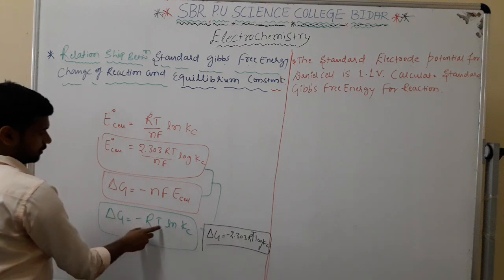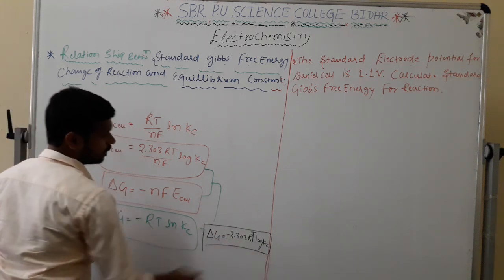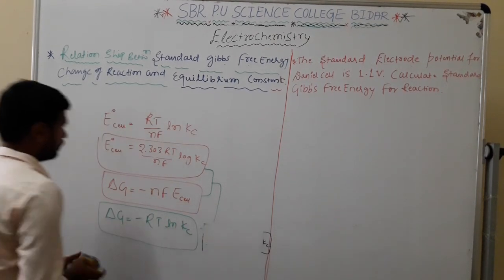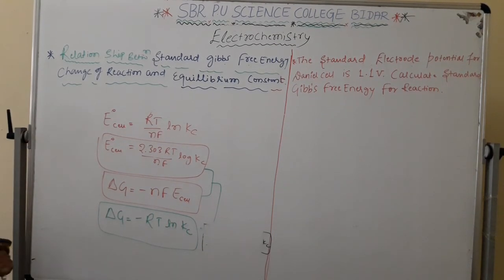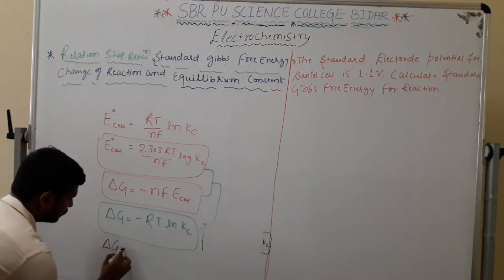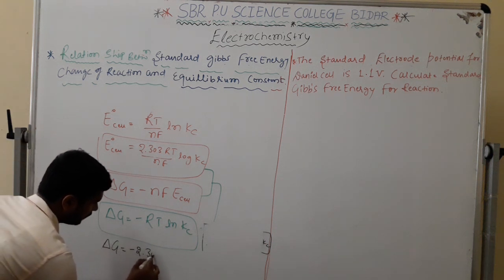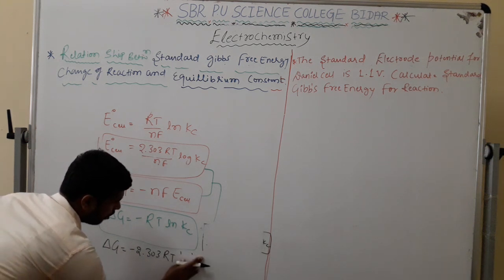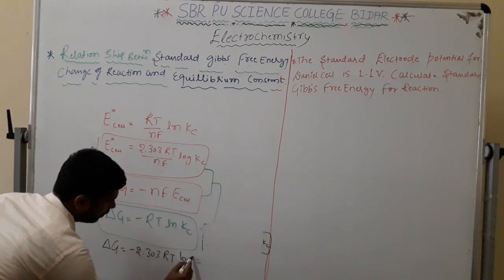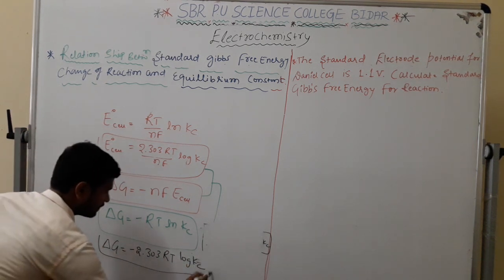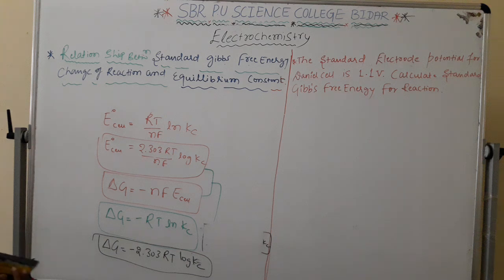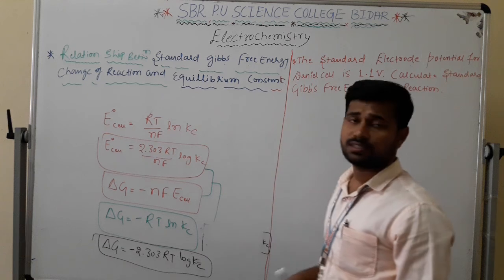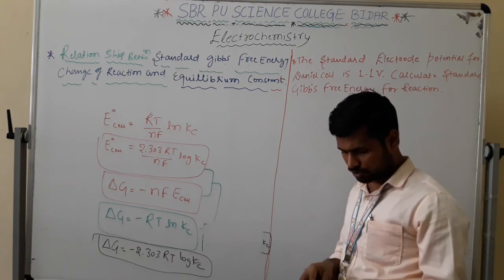By this one, if I am going to be removing the ln, I get 2.303 RT log Kc. I am writing one more time here, clearly see: delta G is equal to minus 2.303 RT log Kc. This is log because we have taken 2.303 now. This is the final expression. By using that, we are going to be solving the problems. Based on this, we have some problems to solve.